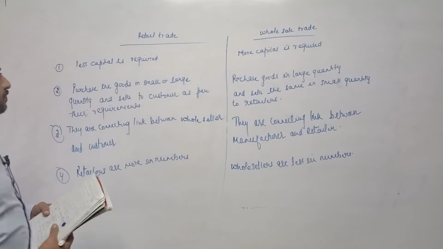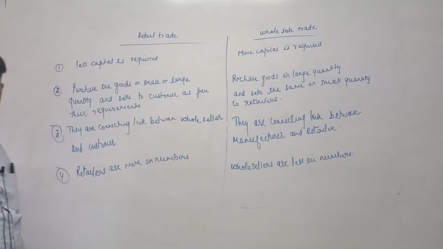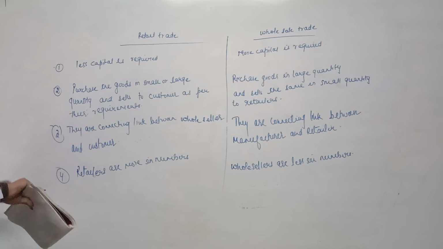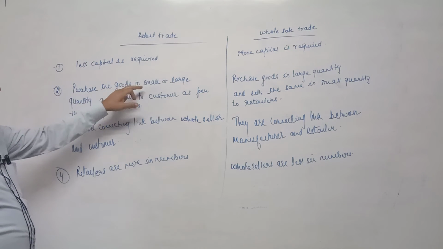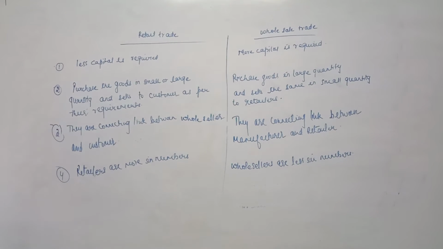The four differences are, once again: less capital is required in retail trade, while in wholesale trade more capital is required. Second point, retailers purchase the goods in either small or large quantity, but sell such goods to customers as per the requirements of the customer. In case of wholesale trade, they purchase goods always in large quantity and sell the goods in small quantity to the retailer, as per the order given by the retailer.